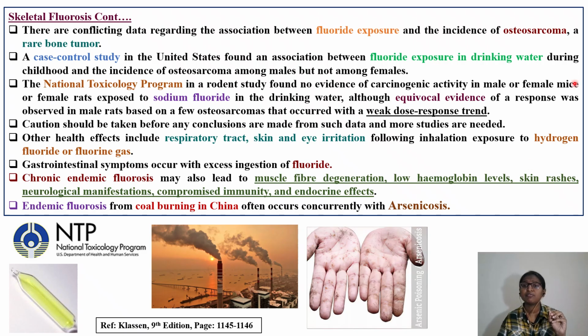That too was equivocal evidence, and there was a weak dose response trend. Whenever you're reading about a dose response curve, you have to check whether the curve is steep, whether a dose trend is there strongly. These terminologies are very important in order to interpret the particular finding.